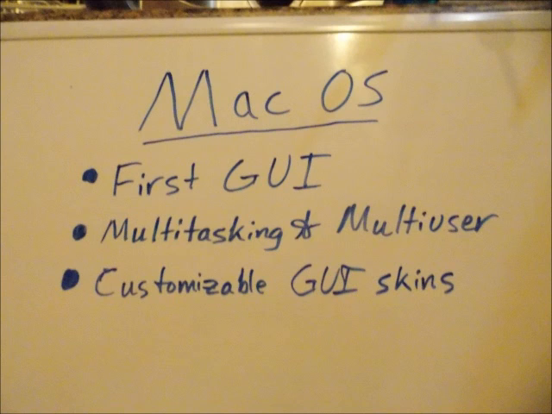The next operating system I would like to discuss is called the Mac operating system. The very first Mac system to come out had a graphical user interface. This was very uncommon at the time, and it was actually quite impressive.